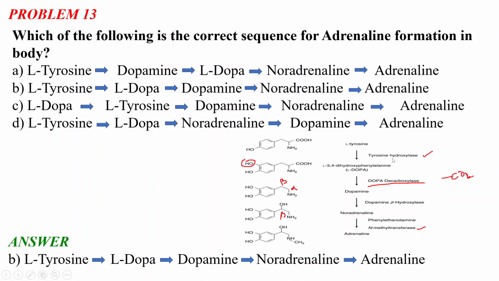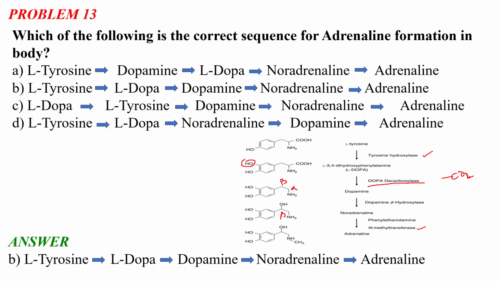tyrosine hydroxylase, addition of one hydroxyl group only is happening here. Decarboxylase, only the elimination of carbon dioxide is happening from this molecule to this molecule. The beta hydroxylase, the addition of again one hydroxyl group is happening, and methyl transferase, the transfer of a methyl group is happening. So from this adrenaline formation, remember the correct order or sequence of adrenaline formation, the names and the structures of the molecules, like L-tyrosine, L-DOPA, dopamine, noradrenaline and adrenaline, and the enzymes involved in each and every step of this adrenaline formation.